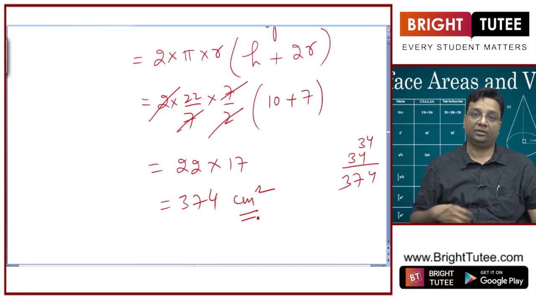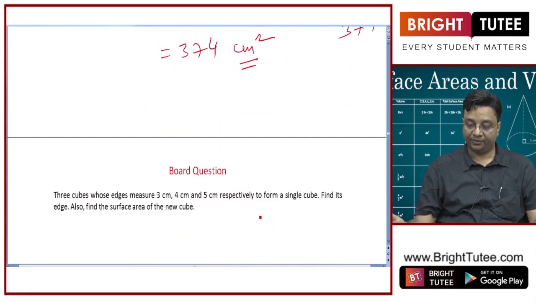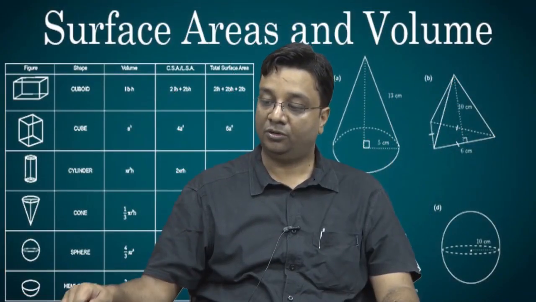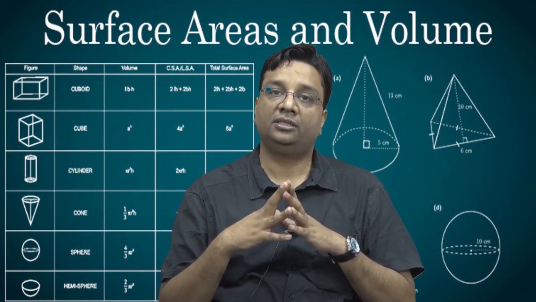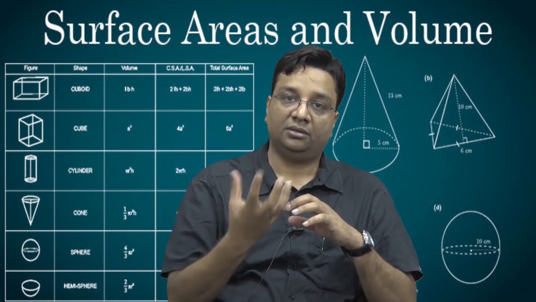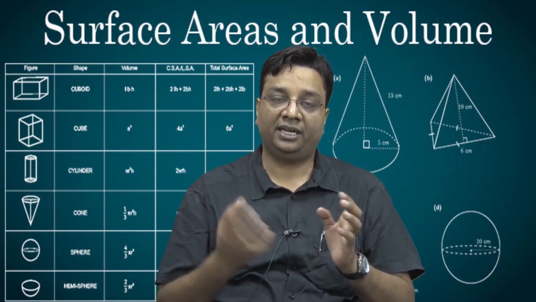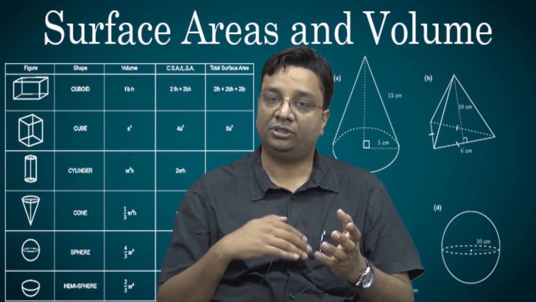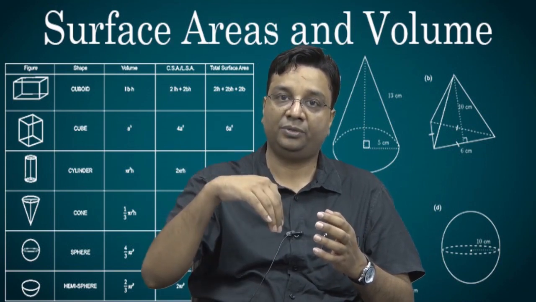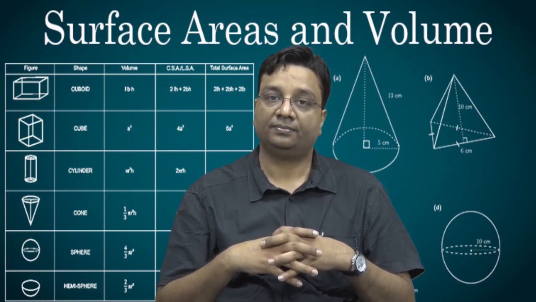This is the area of the solid after scooping out the hemispherical portions, right? So this was about this first exercise. I hope you have understood how to calculate surface areas of combinations of solids, and also if we take out some portion of a solid, how to visualize which surface has disappeared and which new surface has come into picture, right? The surface that has disappeared, you have to subtract that area. The surface that has come into picture, you have to add that area, right? Okay, thank you.